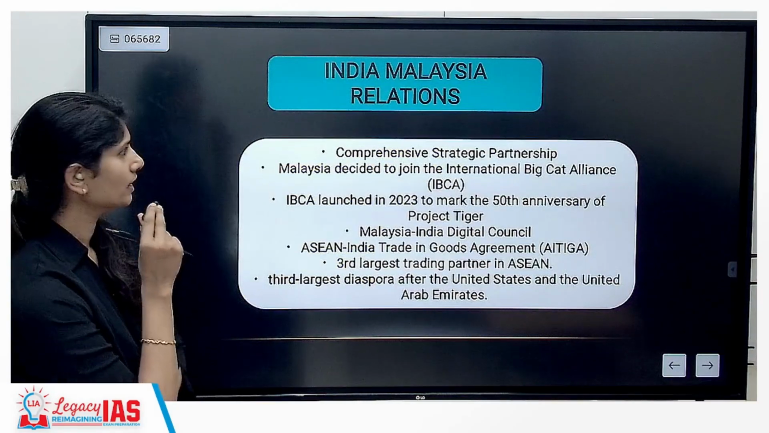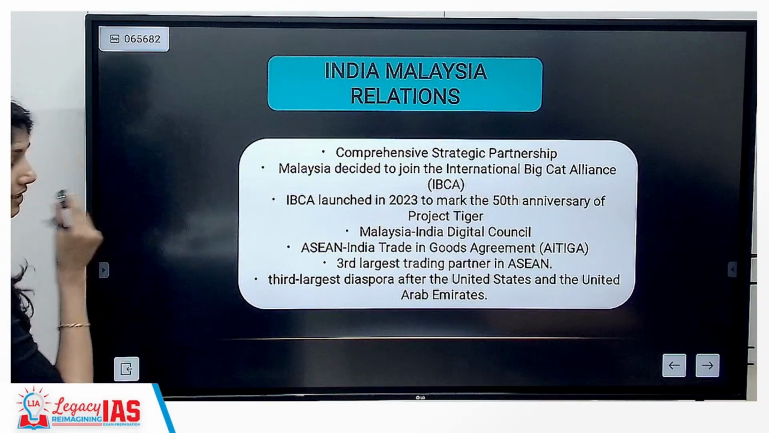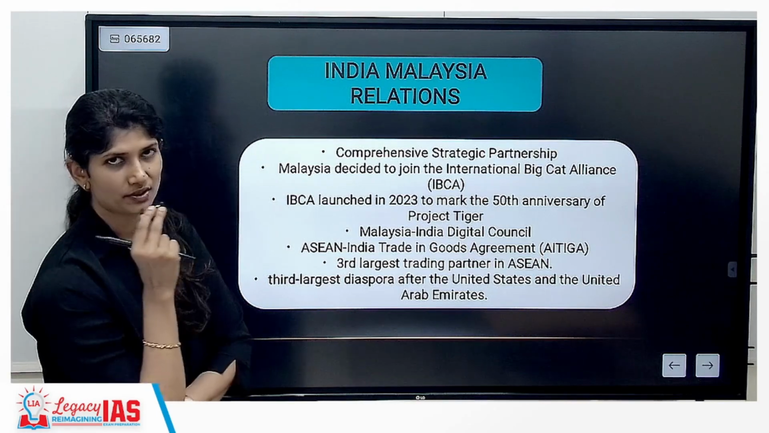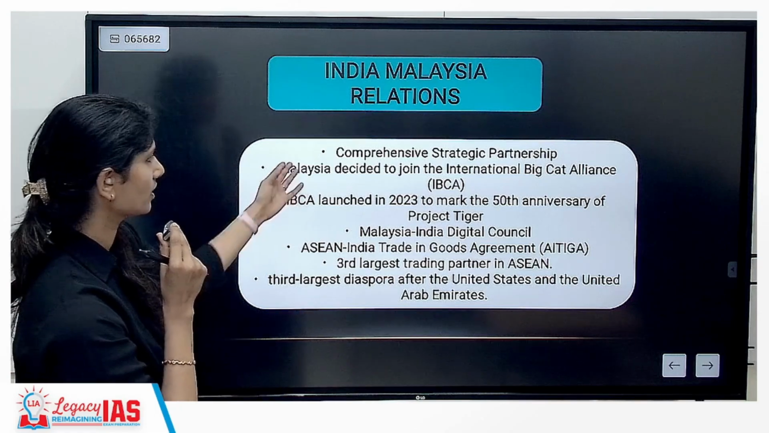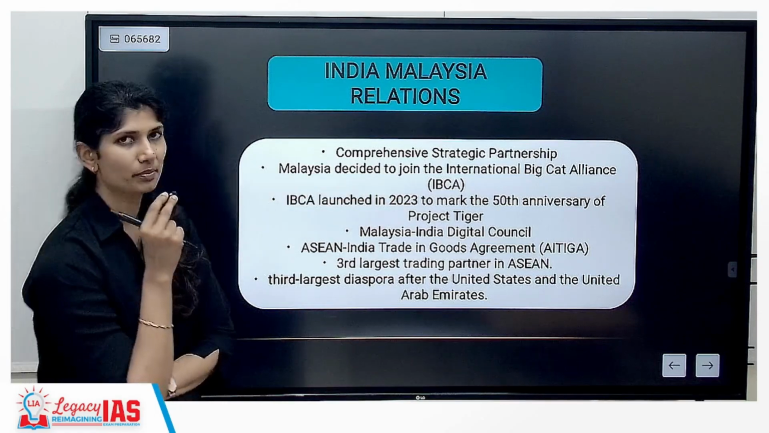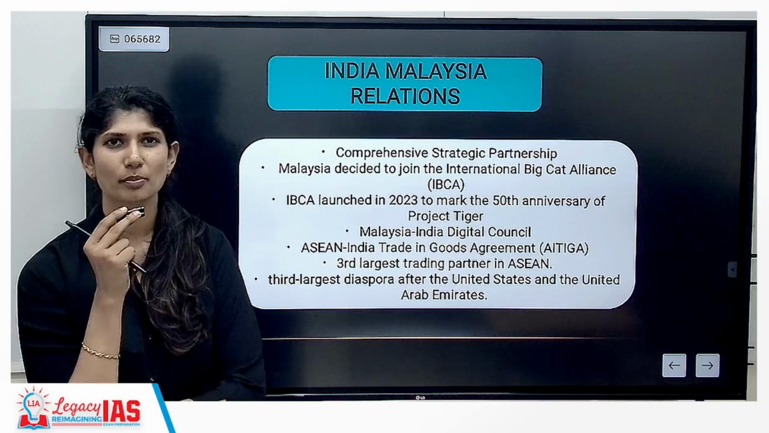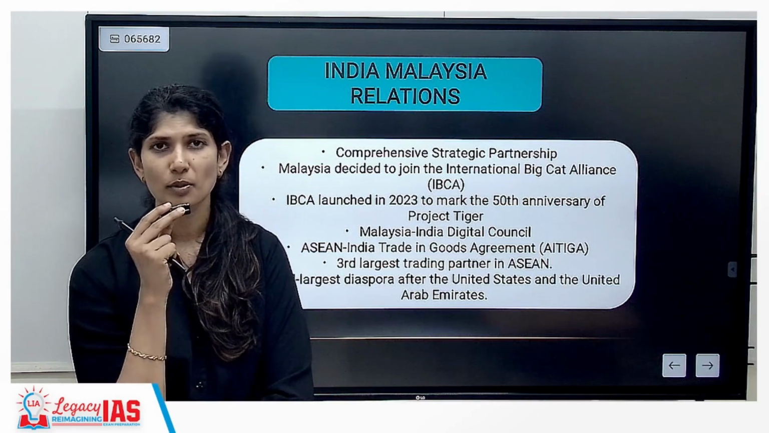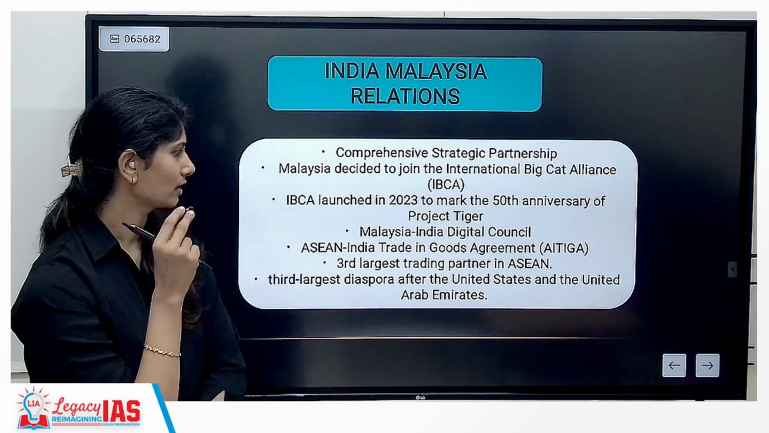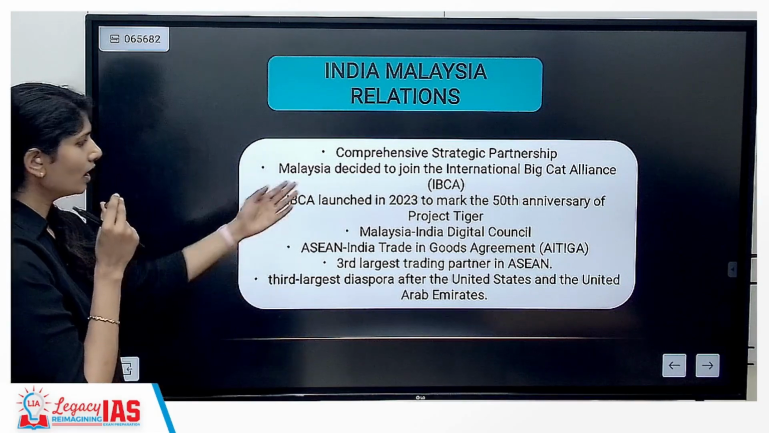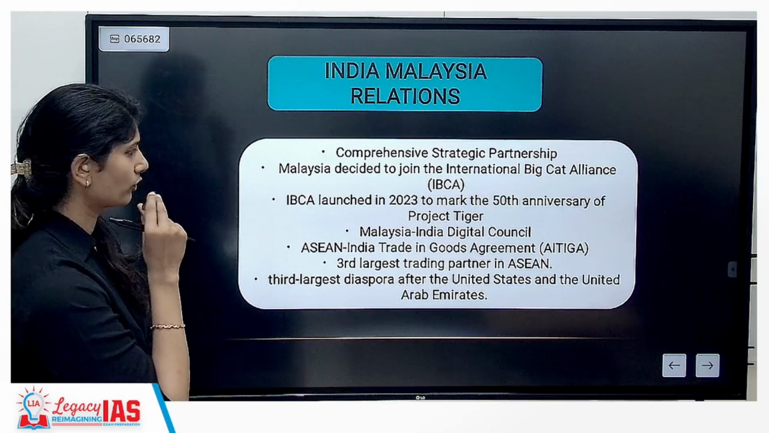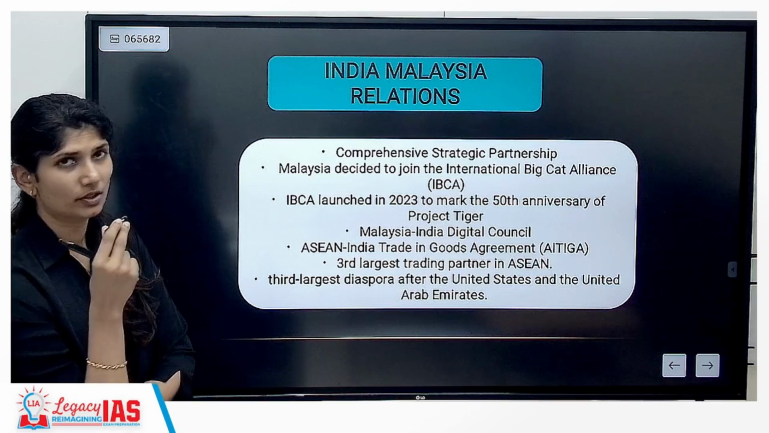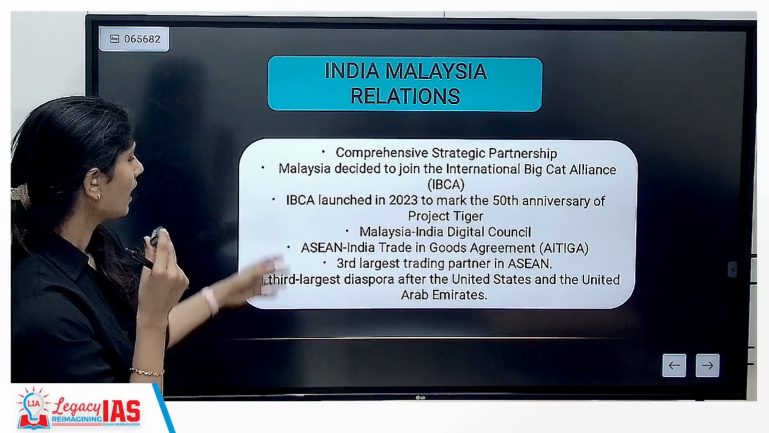Next topic we'll be discussing is India-Malaysia relations. We have a comprehensive strategic partnership. Malaysia has decided to join the International Big Cat Alliance. International big cats means Project Tiger, to commemorate 50 years of Project Tiger. Malaysia and India have signed for a Digital Council, that is digital technology infrastructure, all of this.